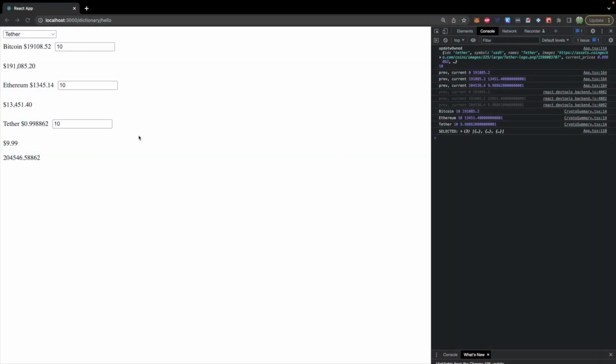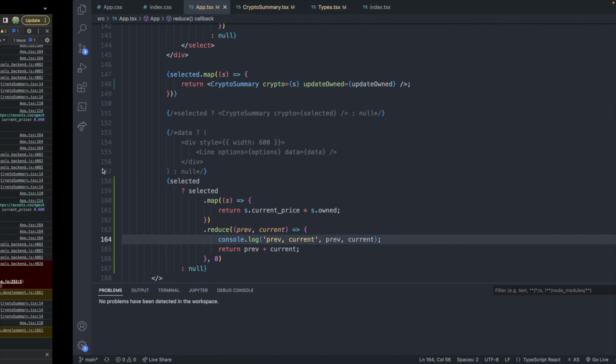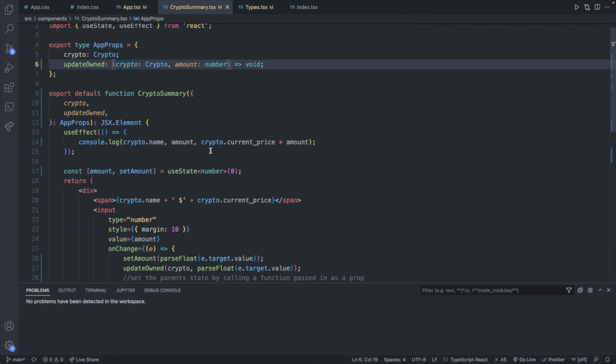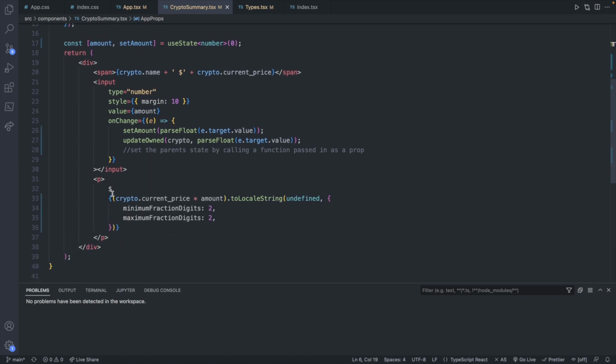Last thing I want to talk about in this video is dealing with not a number, which does show up quite frequently when you're working with this application. So for example, if I removed these, well, this is not a number, and that's not a number, which is just really bad. So what we can do is change the way first this component is displaying the value of the tether, and then we will worry about everything combined. So let's go over to the crypto summary and find where that's being displayed.